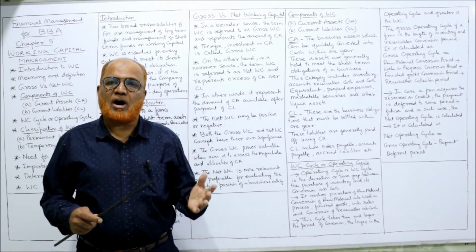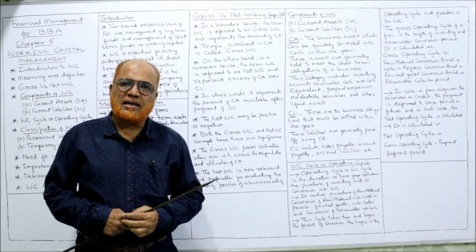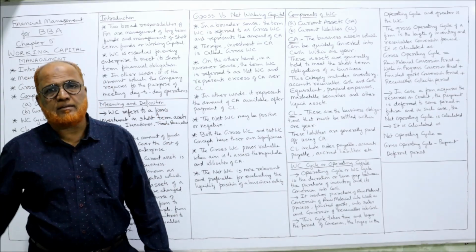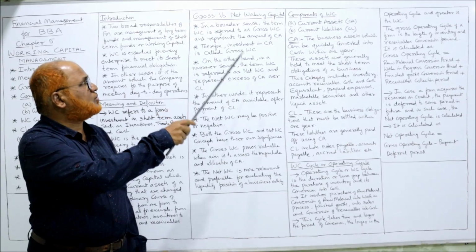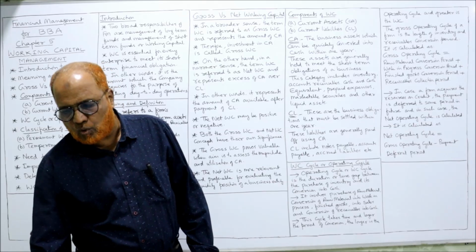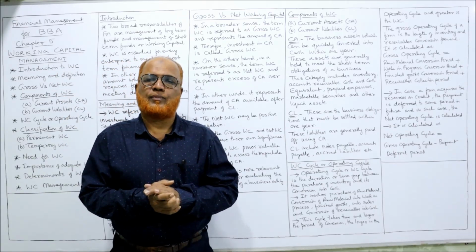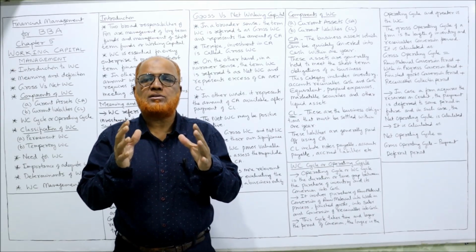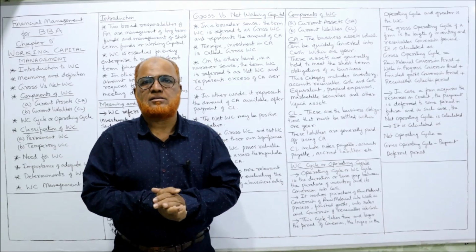In examination, they have asked in the previous examination, what do you mean by gross working capital and net working capital? So first of all, in a broader sense, the term gross working capital refers to the amount of current assets. So two views are there, broader view and a narrower view. In a broader view, the working capital means all the funds invested in current assets.